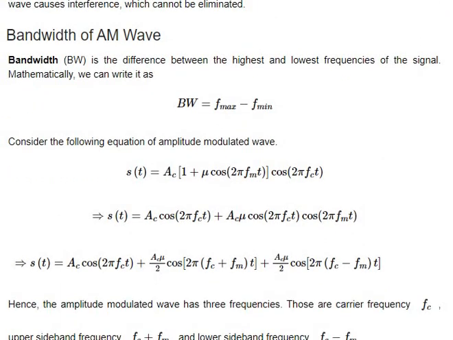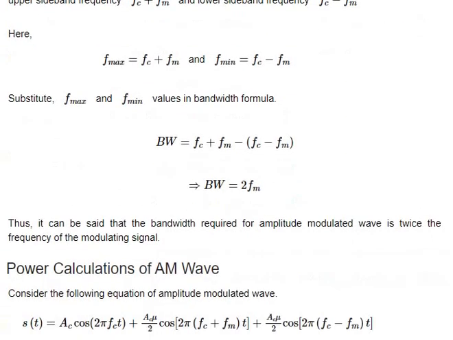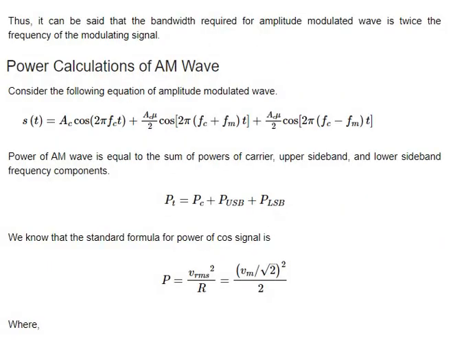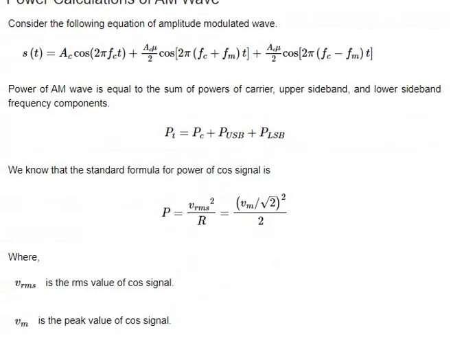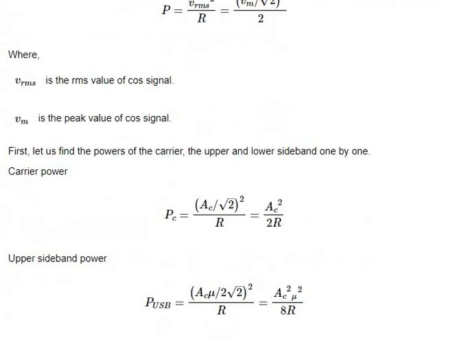And what is the bandwidth of an AM wave? Bandwidth is defined as the difference between the highest and the lowest frequencies. Mathematically, bandwidth is the range of frequency which it allows. So f max minus f min, basically the bandwidth of an AM signal is 2 fm, and we can see it from the diagram also. So fc plus fm minus fc minus fm, then the fc terms get cancelled and we get 2 fm.